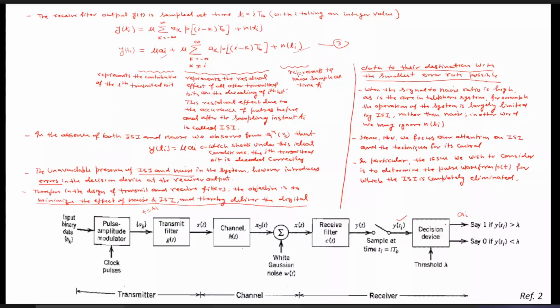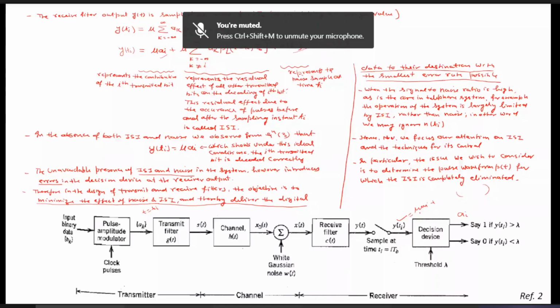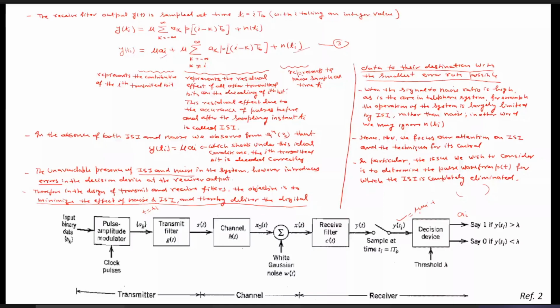In the expression of y(t_i), we have exactly mu a_i plus some other terms. If these other terms were not there, then this is our required signal which we want to detect, mu a_i. So at t equals t_i, if this is the desired signal mu a_i, then without any error we can detect whether 1 was transmitted or 0 was transmitted, just by comparing this mu a_i with the threshold lambda.